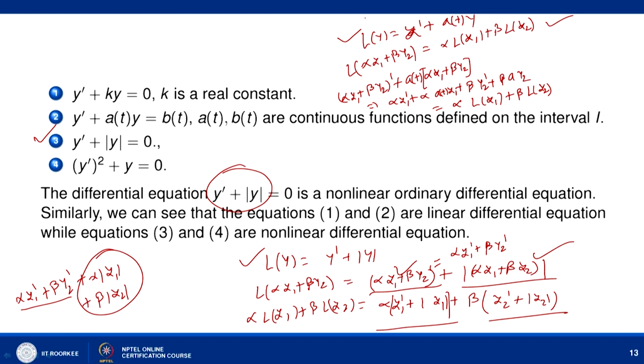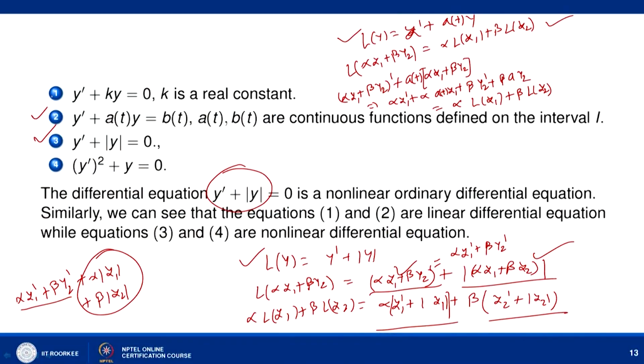So here your Ly defined as y dash plus ATY satisfies the property of linearity. So we say that this differential equation Ly equal to Bt is a linear differential equation.